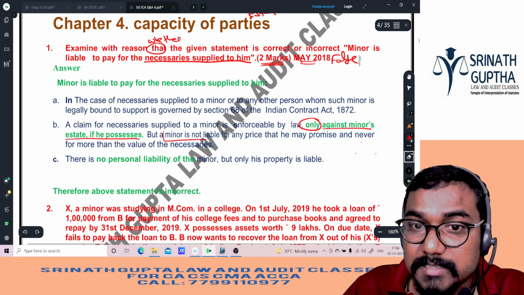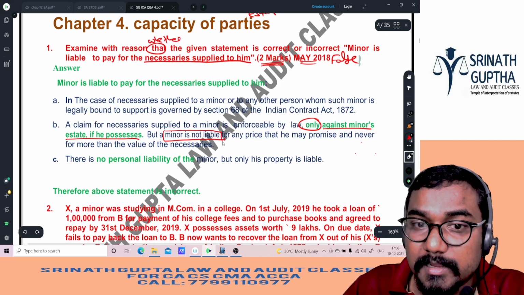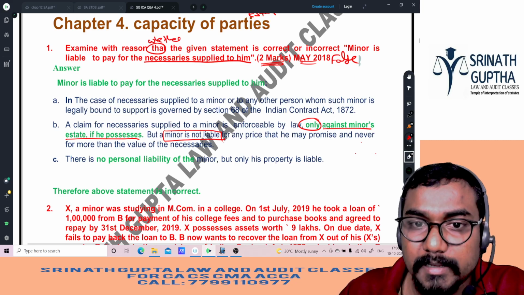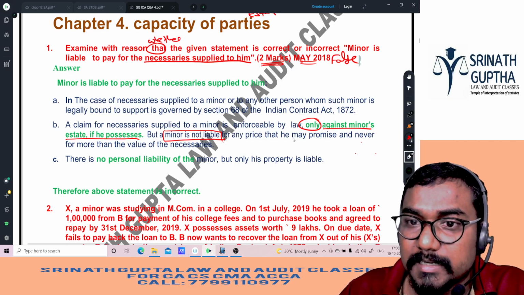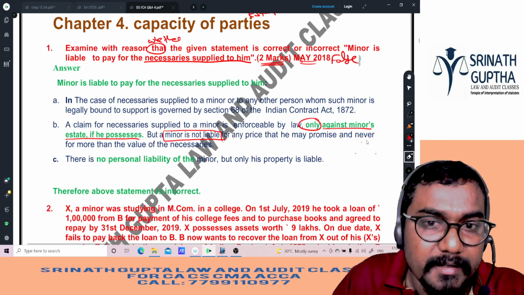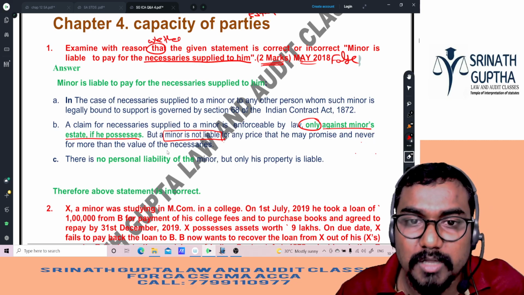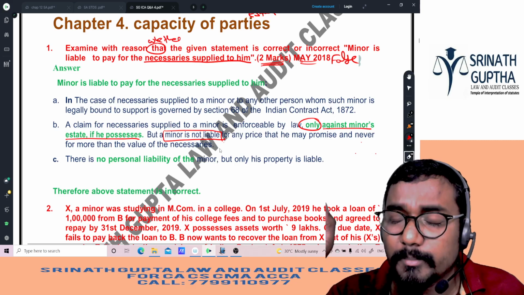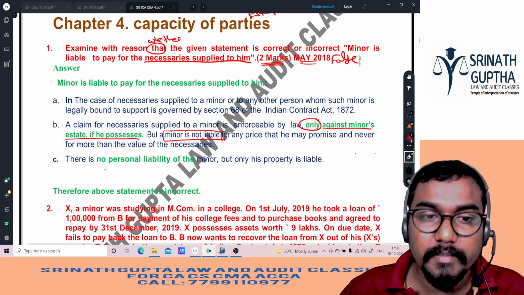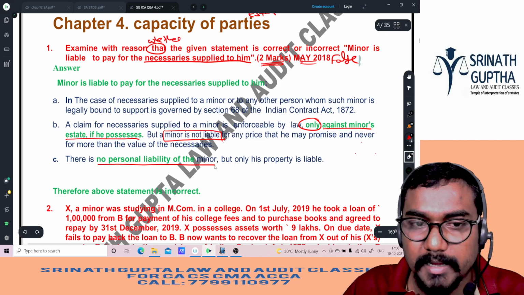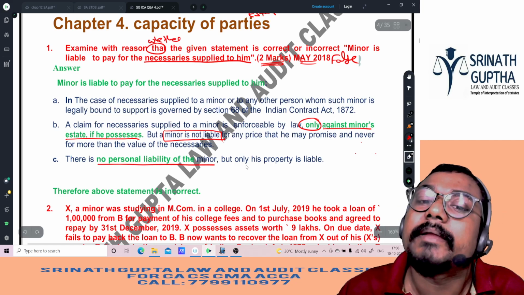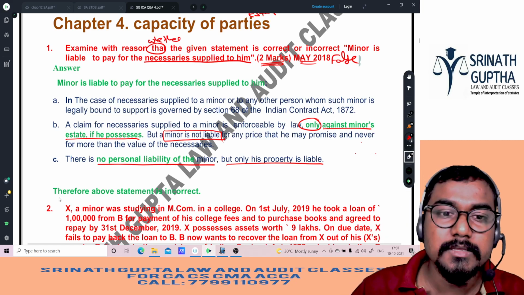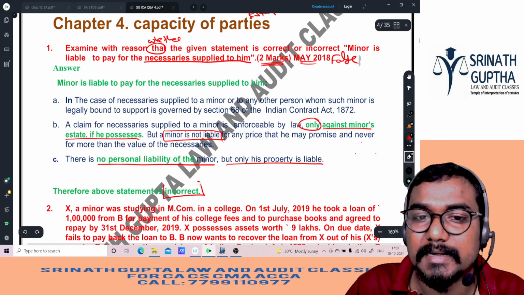But minor is not liable personally, for any price that he may promise, and never for more than the value of necessaries. Only the worth of necessaries we can recover from the minor's estate. There is no personal liability of the minor, only his property is liable. Therefore, the above statement is incorrect.